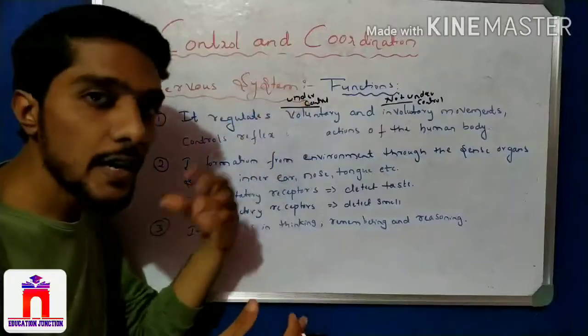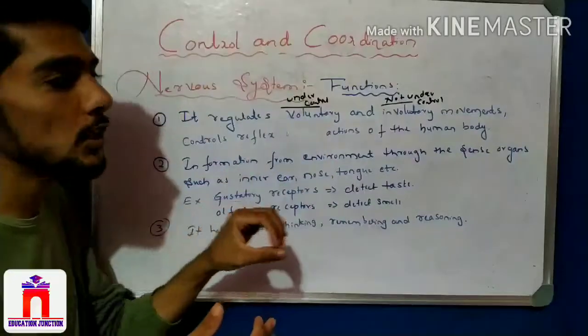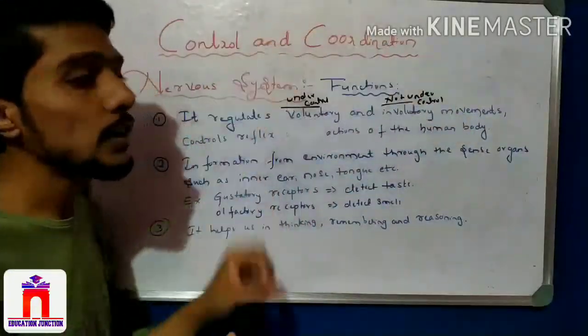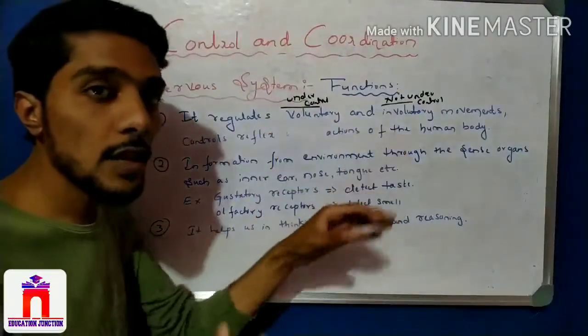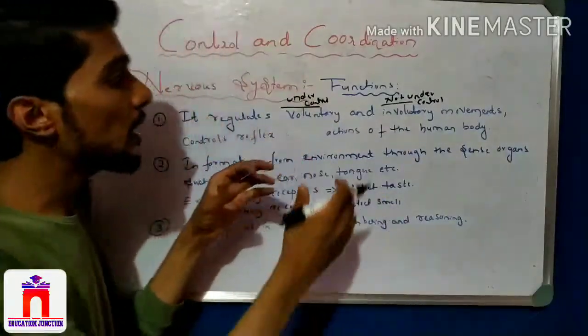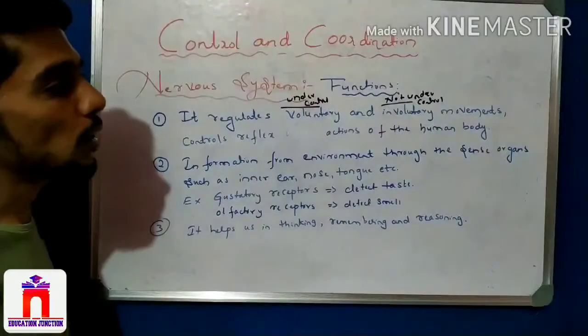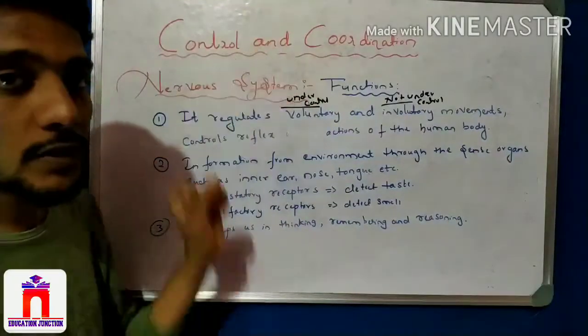The movement of the voluntary muscles is a function of the nervous system. Involuntary movement is a function of the nervous system. The reflex action, the path of responding to the stimuli, is also under the nervous system's performance. These are the functions of the nervous system.